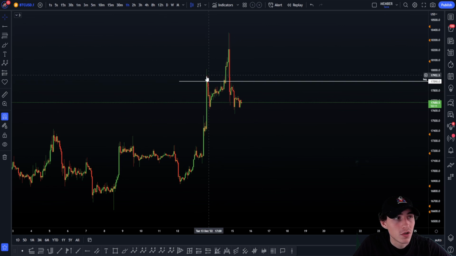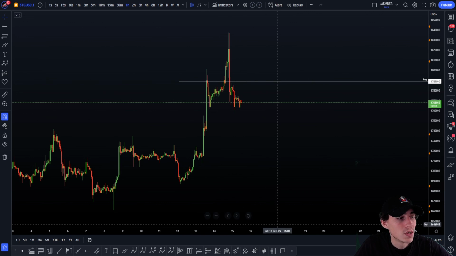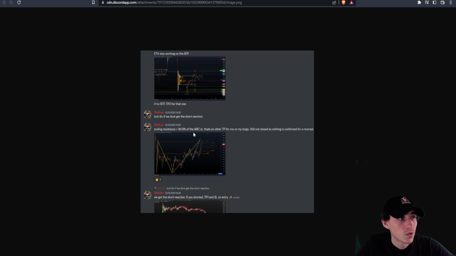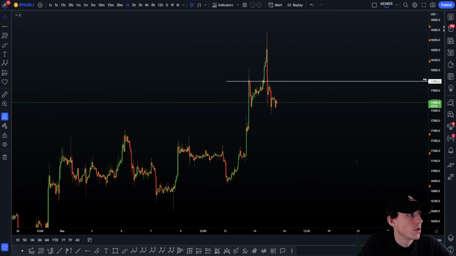Again, not a perfect touch to the dollar, because sometimes like this, with a clearly big rise, it's not necessarily a perfect touch, but again, you have to adapt and be able to trade this. So once we had it, I just said to my team, Ethereum is also working on a swing through pan. We're going to talk very quickly about Ethereum, by the way, because we have done a swing through pan of the swing through pan.